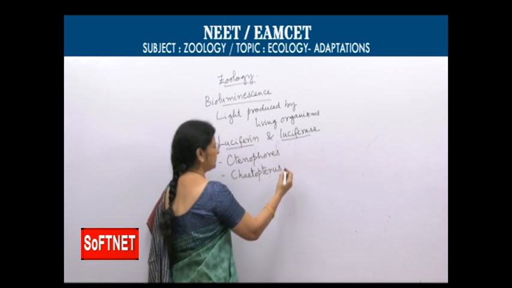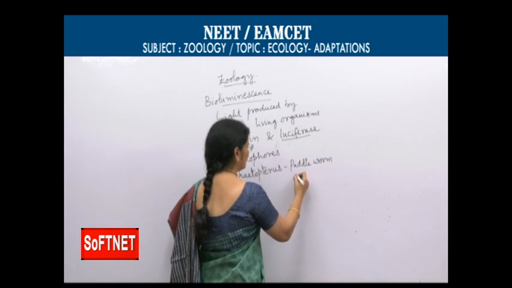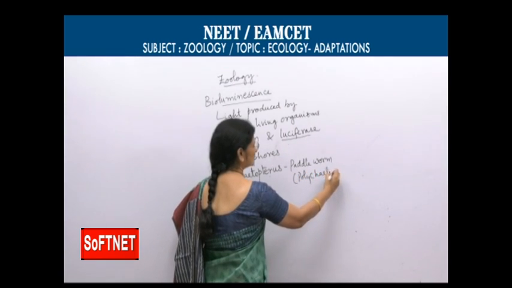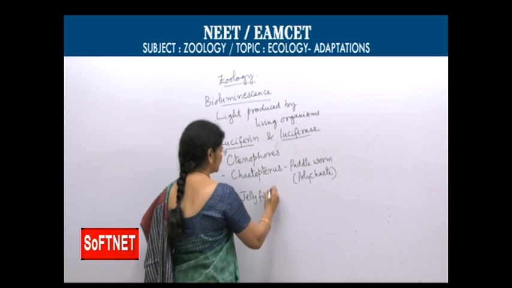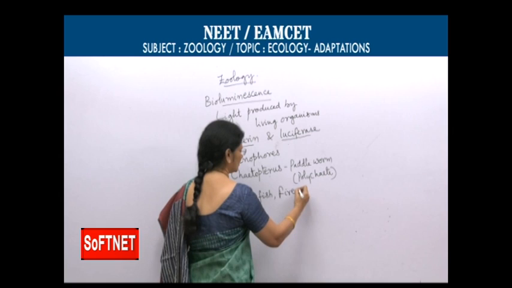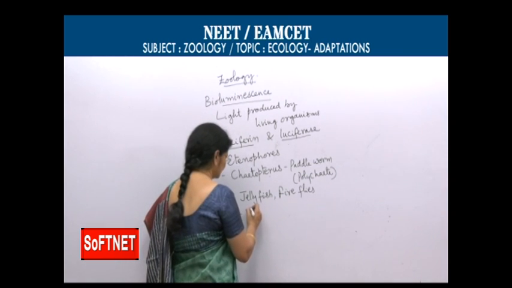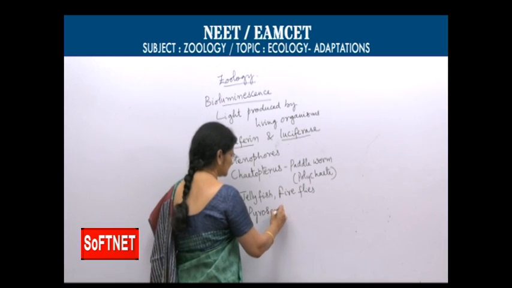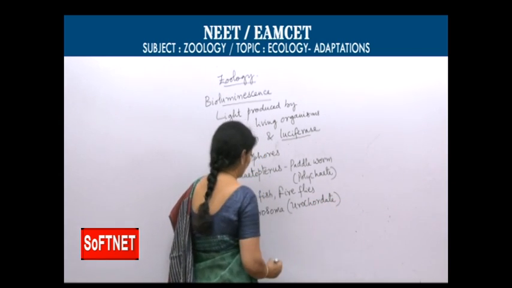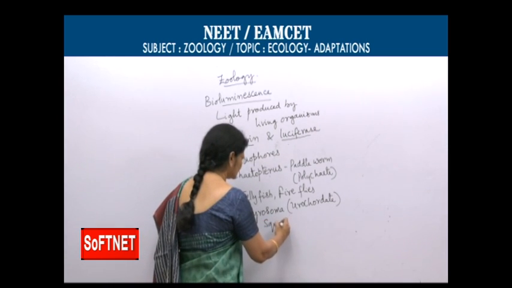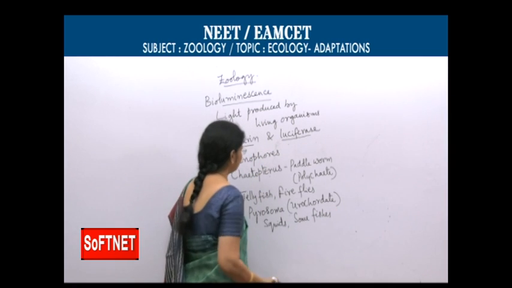This is a tube dwelling polychaete called paddle worm, a polychaete, annelid, and some jellyfish, cnidarians, fireflies, insects, మినుగురులు అంటారు తెలుగులో, and some fishes, Pyrosoma, this is a urochordate, and some squids, cephalopods, and some fishes. Like this, a number of examples are there.